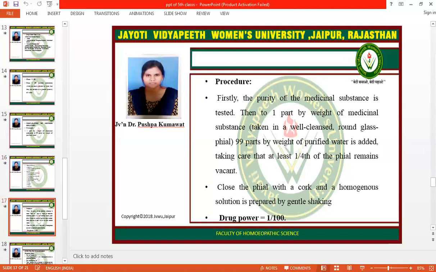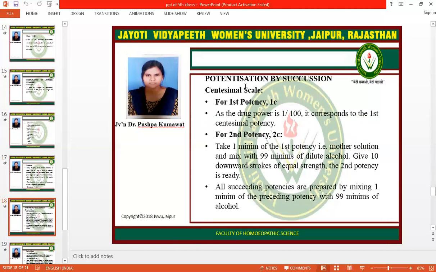Procedure: firstly, the purity of the medicinal substance is tested. Then 1 part by weight of medicinal substance is taken in a well-cleaned round glass vial. 99 parts by weight of purified water is added, taking care that at least 1/4 of the vial remains vacant. Close the vial with a cork and make a homogeneous solution by gentle shaking. Drug power 1/100. Potentization by succussion.